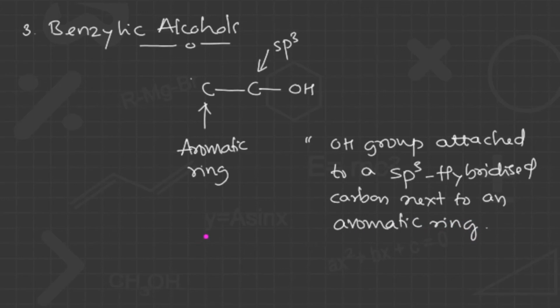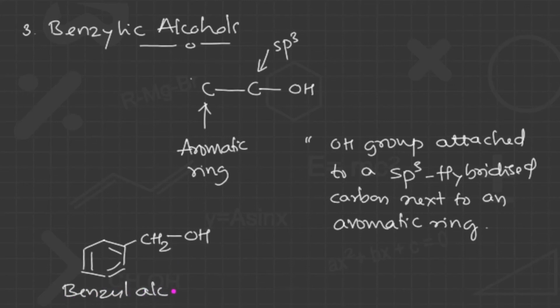Okay, we can take some examples for this. One particular example I will take. Here is a benzene, and then it is connected with a CH2 group, and this CH2 is connected with an OH. This is known as benzyl alcohol. This is one particular example we can get here.